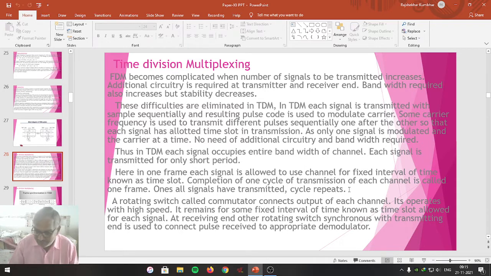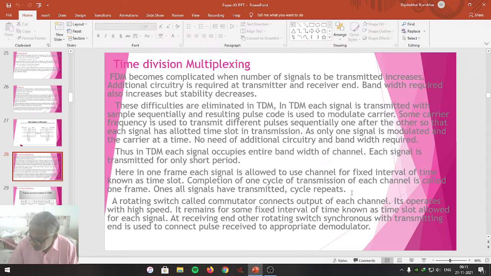Suppose there are some 10 signals. At the beginning, the first signal travels. Suppose 1 minute is provided for that. After that, the second signal travels within the next 1 minute. Like that, within 10 minutes, 10 signals travel through the same path. But after the 10 signals have passed, the first signal travels again. This cycle repeats. So that's time division multiplexing.